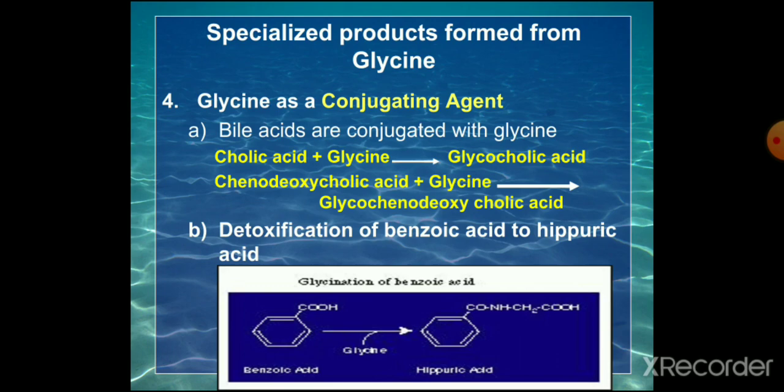Benzoic acid is used in food preservatives. So if it is in excess quantity in our body, it has to be metabolized and removed from the body. So it is converted to hippuric acid by glycine. Benzoyl glycine is called hippuric acid. So here you can see benzoic acid plus glycine forming hippuric acid, which is excreted in the urine.